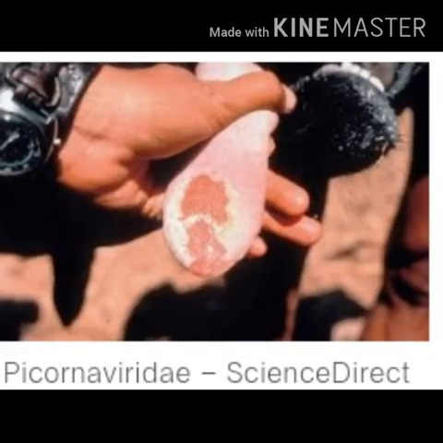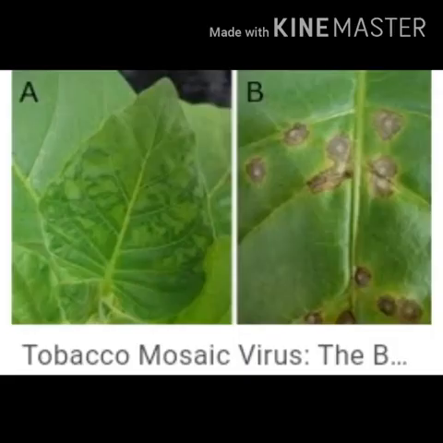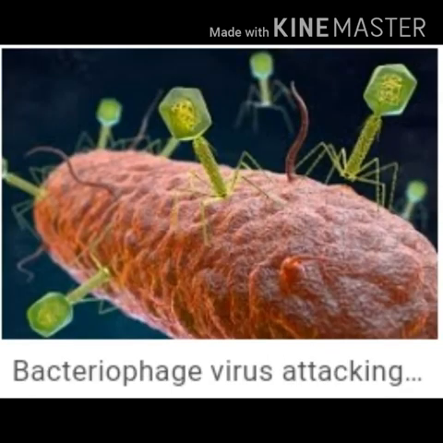Picorna virus is found only in cattle. Tomato wilt virus is found in tomato plant. Mosaic virus found in the tobacco plant and bacteriophage virus is found in bacteria.